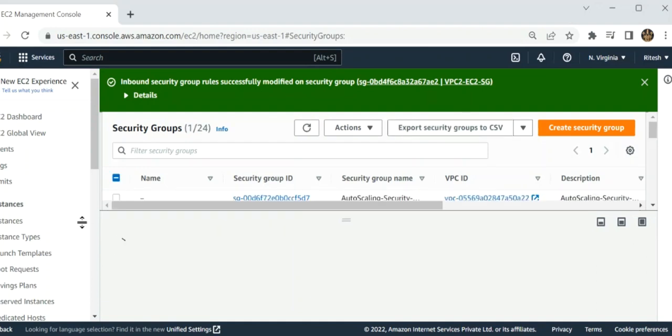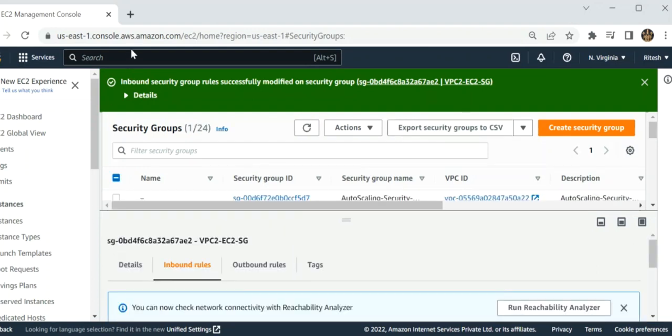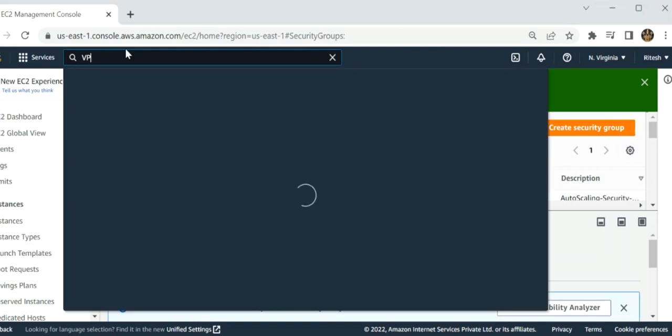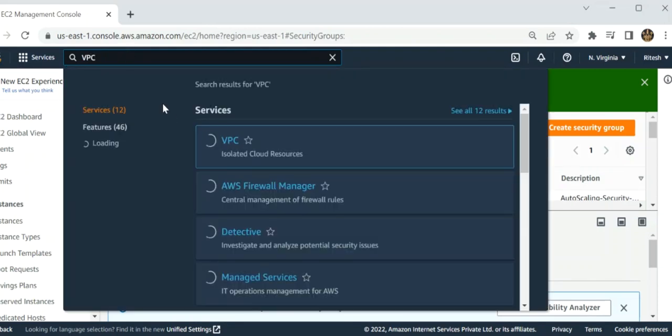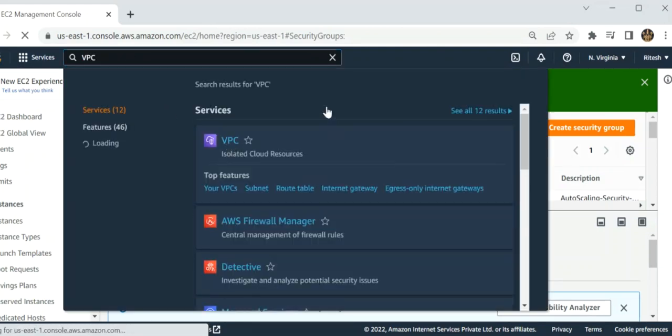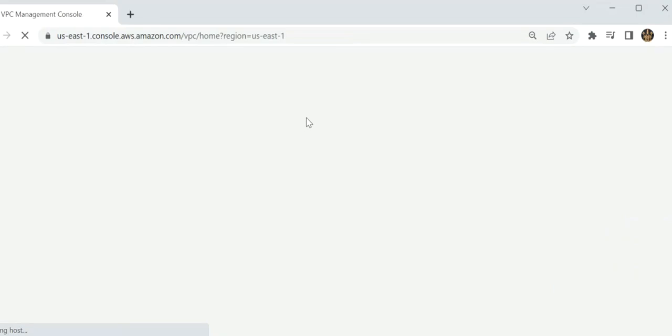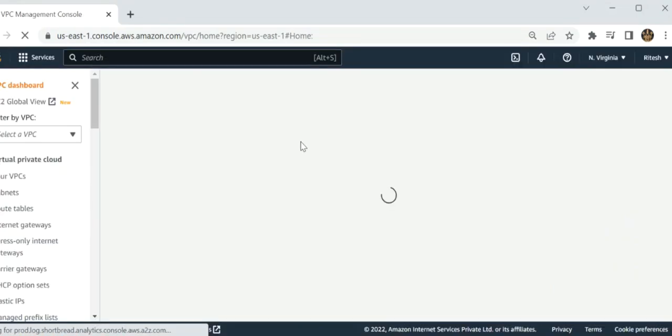Now the other one, the VPC route table. We have to modify our route table so that they transfer traffic over the transit gateway. So in this slide, we have to modify the route tables of both VPCs to route traffic to the transit gateway. For example, I have one VPC and another VPC. These are the two VPCs which I have created.